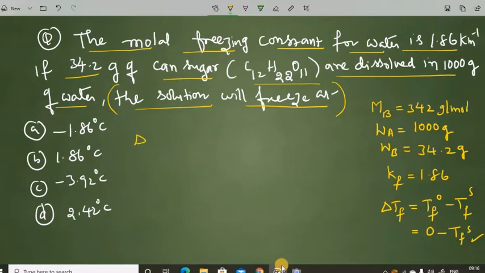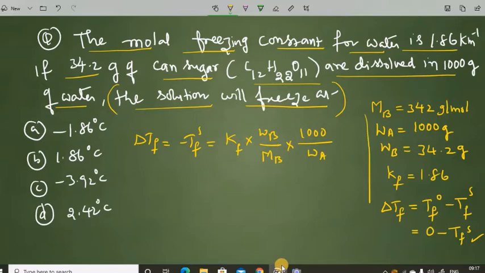So we write the formula: delta TF equals minus TFS, which equals Kf into WB by MB into 1000 by WA. Substituting, Kf is 1.86, the weight of solute is 34.2 divided by the molecular weight of solute 342, into 1000 by the weight of solvent, again given as 1000. It is a very simple calculation.